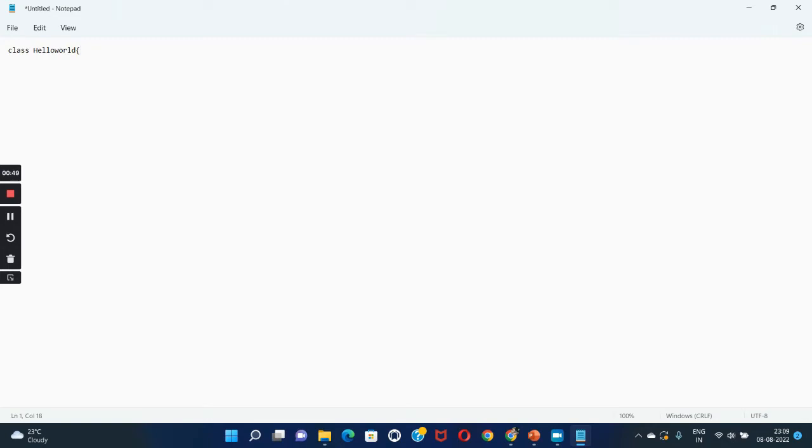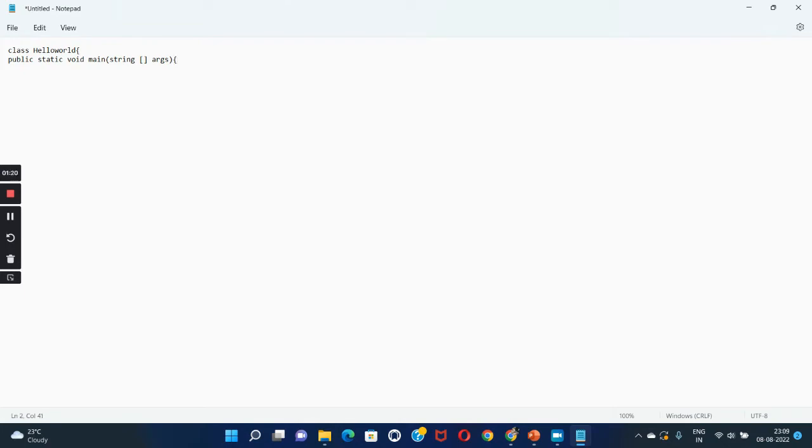And open curly brackets. In the class, we need to mention the main method. So public static void main, and in that, String, not System, String args. Okay, we declared the main method.